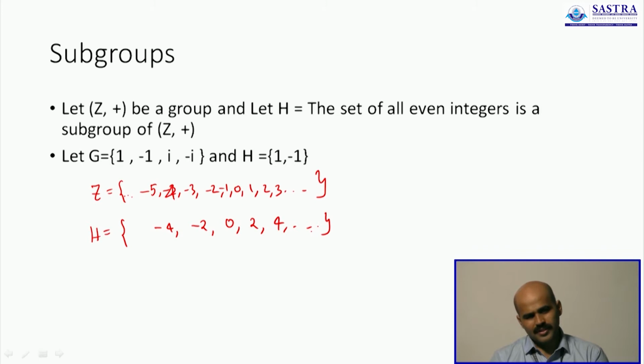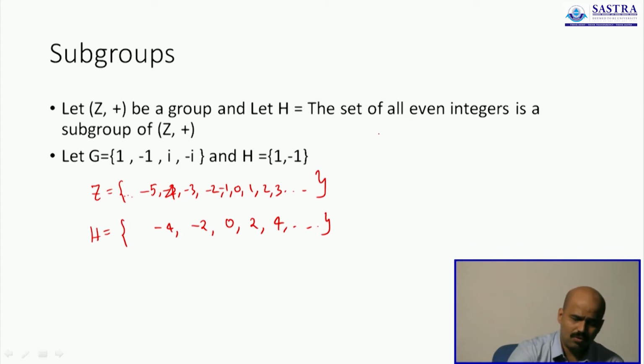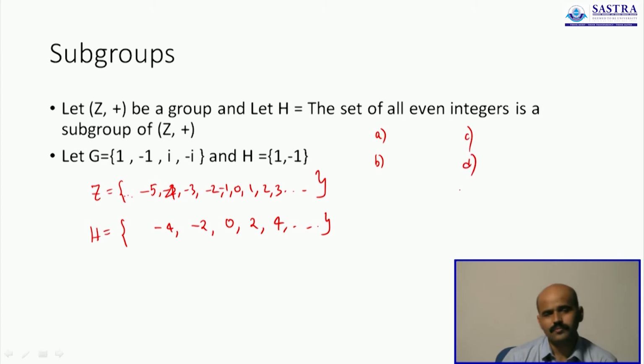Whether this subset will also form a group, I am just interested to know about that. And what do we need for a group? We need 4 conditions. Number 1 is the closure property. Let's take any 2 even numbers and add them up. Any 2 even numbers will always give me another even number, so the set is closed.